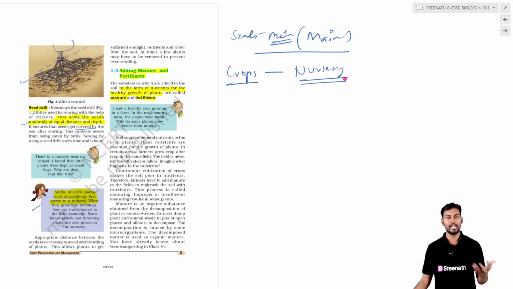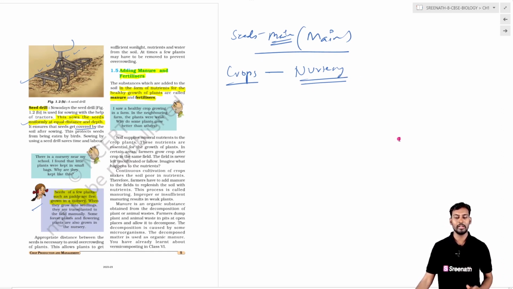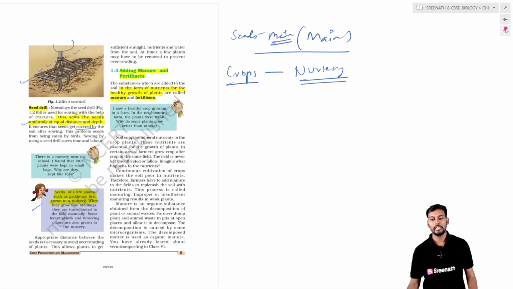Okay, they will be transferred into the proper main field. That is nothing but the role of the nursery. So generally we will be again discussing the sowing of the seeds.